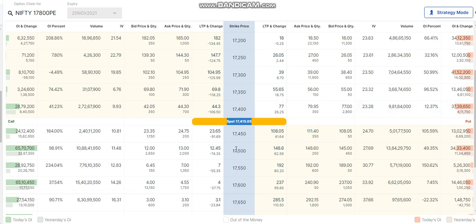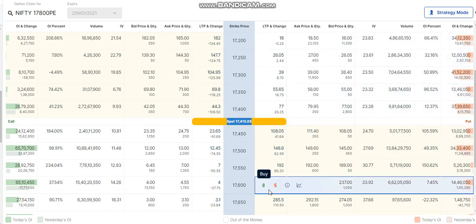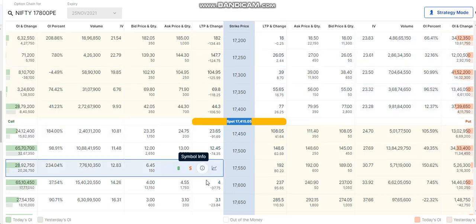But if you are an option seller, then you should go for selling the out of the money strike prices. CE means this side, the ones below the spot price, and PE means the ones above the spot price. This side is the PE premiums, the left ones are the CE premiums.